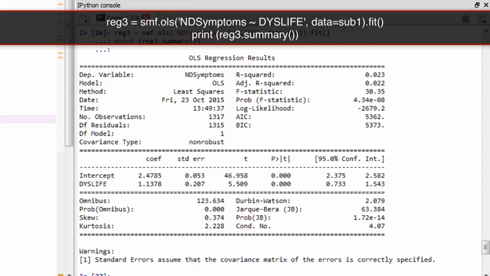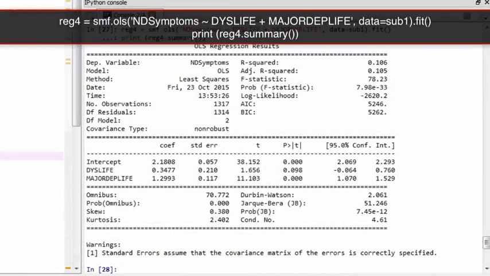While dysthymia is long-lasting, low-level depression, major depression is a disorder characterized by a discrete episode of severe depression. So what happens when we control for major depression in this model? As you can see, dysthymia is no longer significantly associated with number of nicotine-dependent symptoms after controlling for major depression. Here we have an example of confounding. We would say that major depression confounds the relationship between dysthymia and number of nicotine-dependent symptoms, because the p-value for dysthymia is no longer significant when major depression is